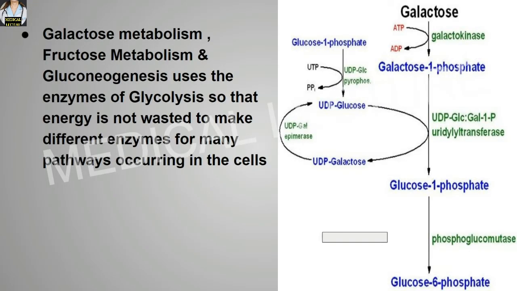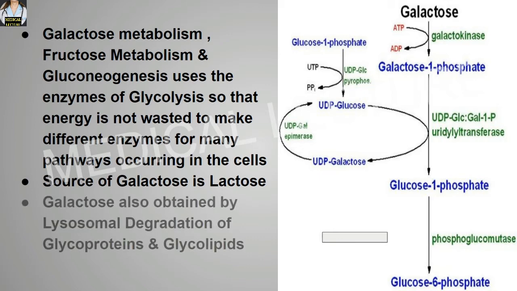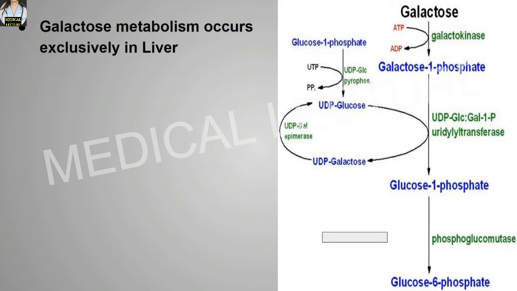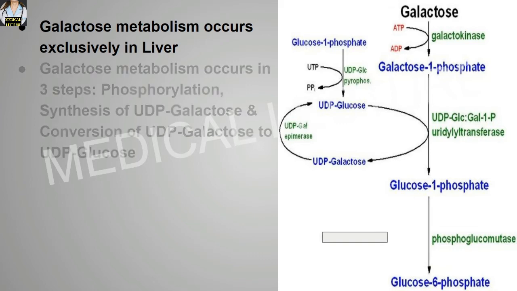Galactose metabolism, fructose metabolism and gluconeogenesis use the enzymes of glycolysis so that energy is not wasted to make different enzymes for many pathways occurring in the cell. The source of galactose is lactose. Galactose is also obtained by lysosomal degradation of the glycoproteins and glycolipids. Galactose metabolism occurs exclusively in the liver.